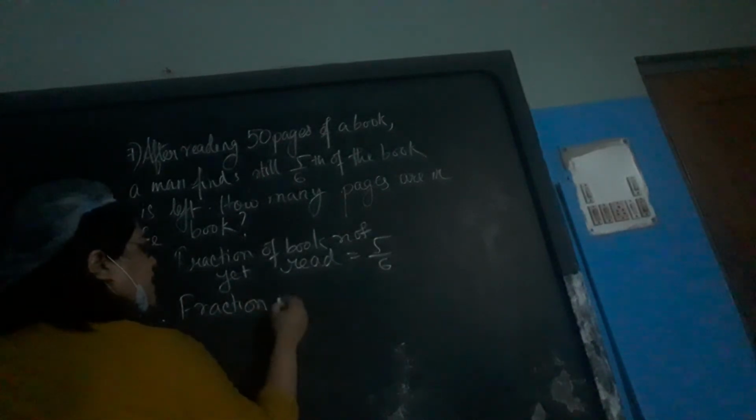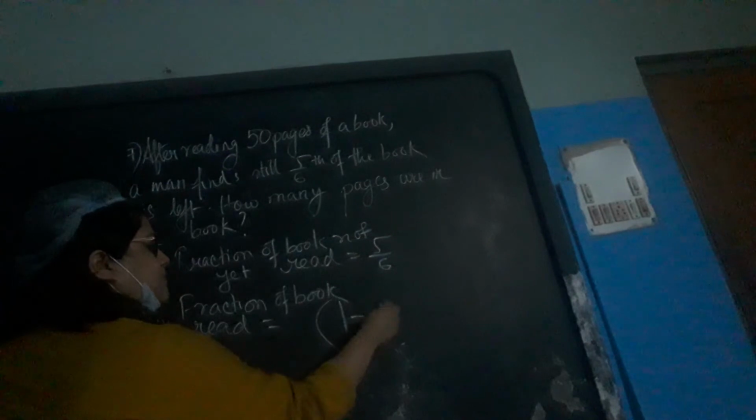Fraction of book not yet read. How much is not yet read? 5 by 6. Therefore, you can find the fraction of the book that is read. So, fraction of book already read is equal to the total of fraction, which is 1.